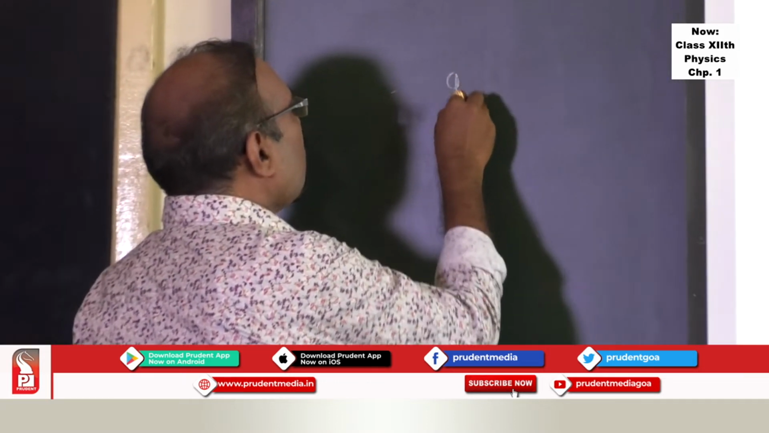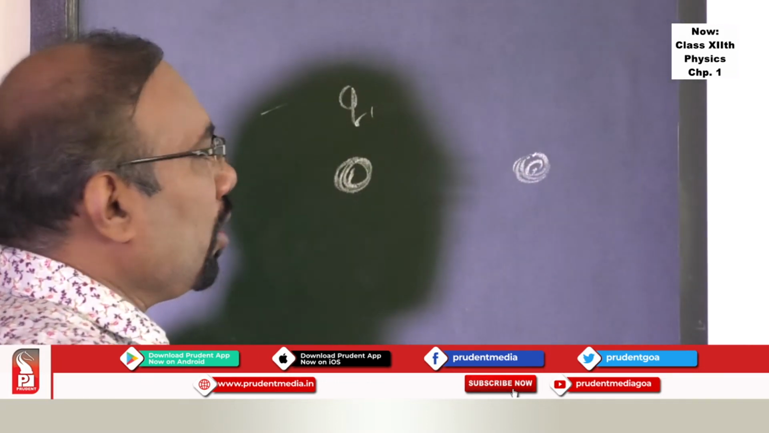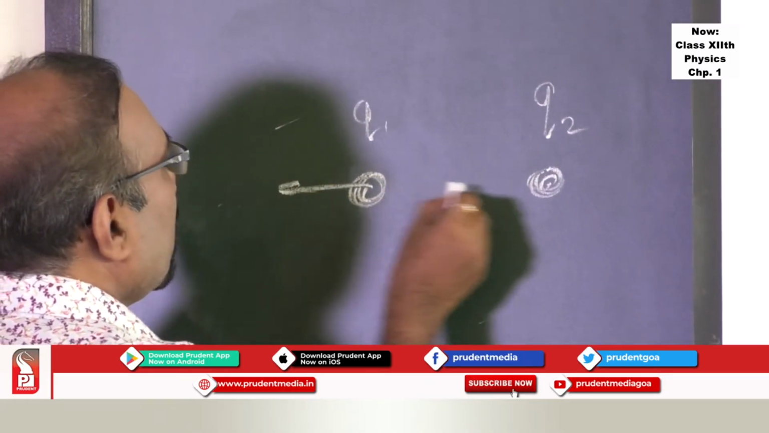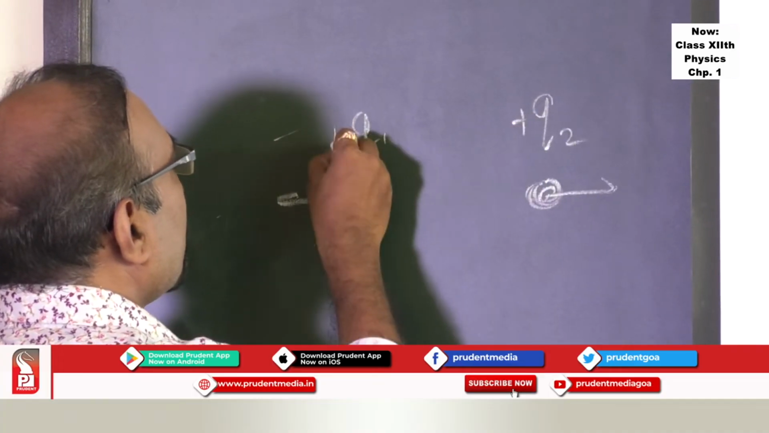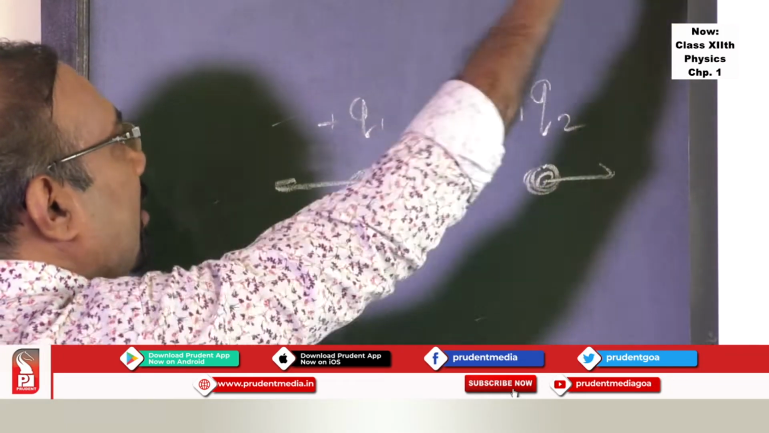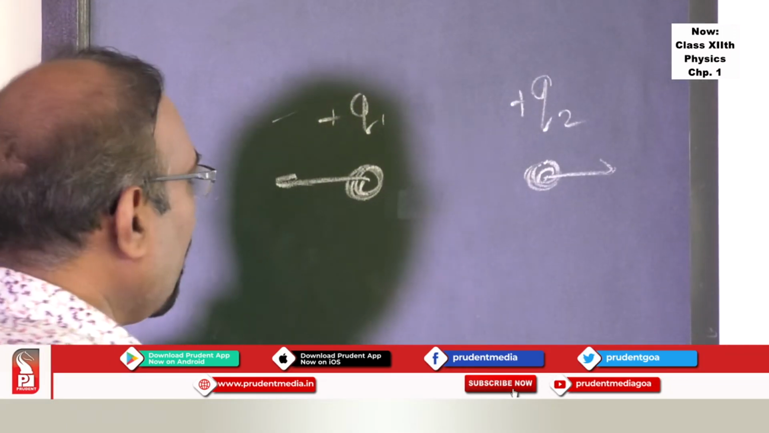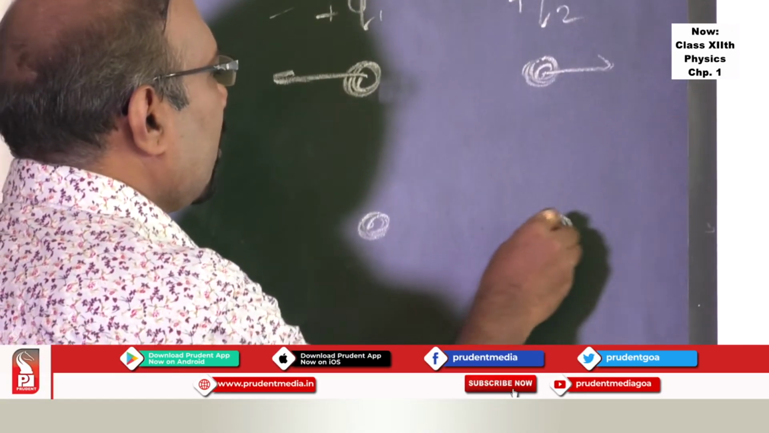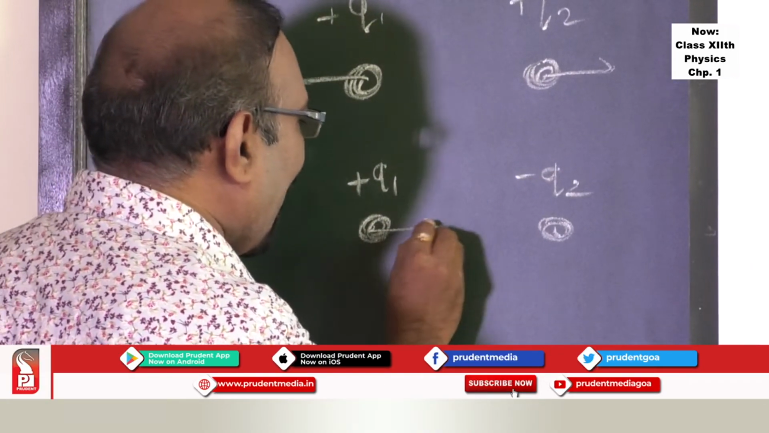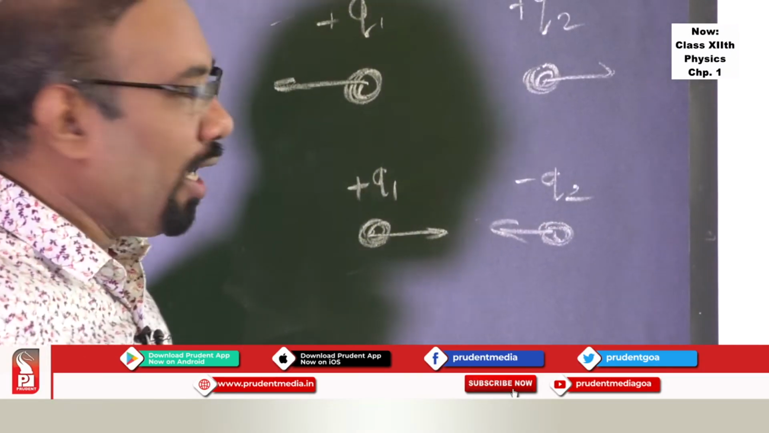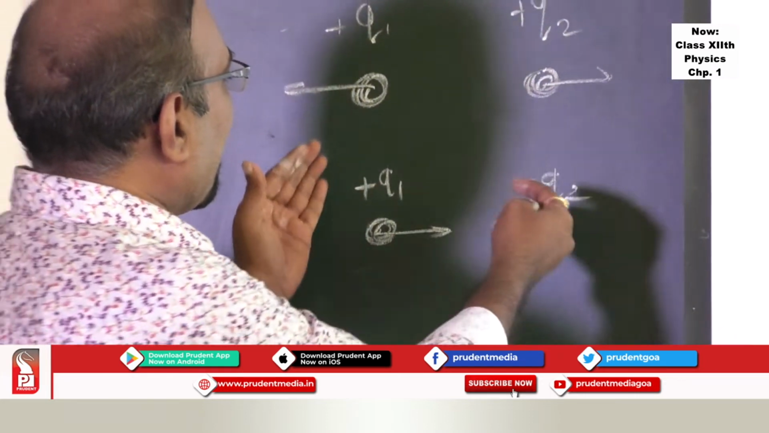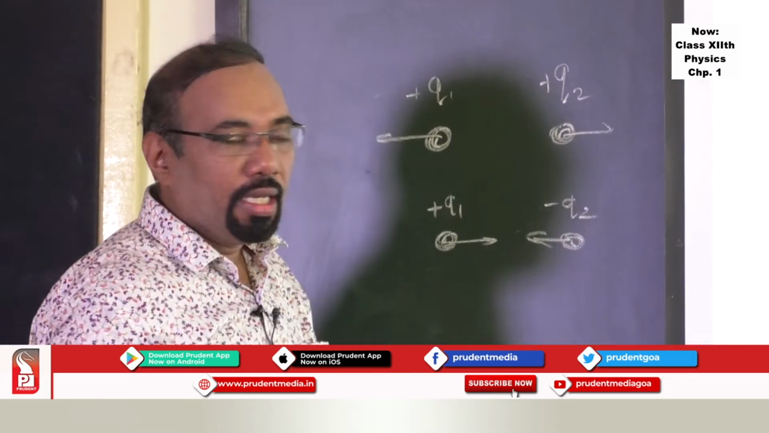What is meant by central force? If this is a charge Q1, this is a charge Q2, the Coulomb force always acts along the line joining the two charges. You cannot have a force this way, unless there is a third charge in the vicinity. If there are two unlike charges, if this is Q1 and this is minus Q2, then it will act along the line joining. That is what is meant by central force. It could be attractive or repulsive.